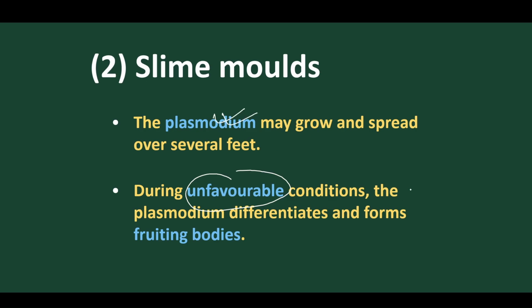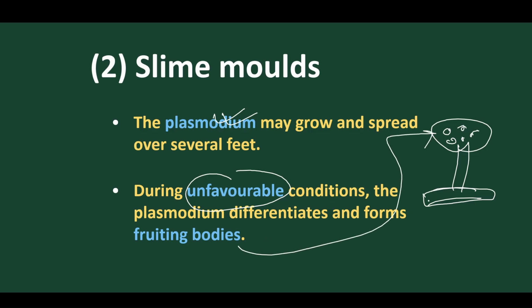But when the condition is unfavorable, the plasmodium rests and gives out fruiting bodies. This is the plasmodium present, and these are the fruiting bodies. The plasmodium growth is restricted in unfavorable conditions, and they give out fruiting bodies to continue their generations. These fruiting bodies are sometimes called sporocarps.